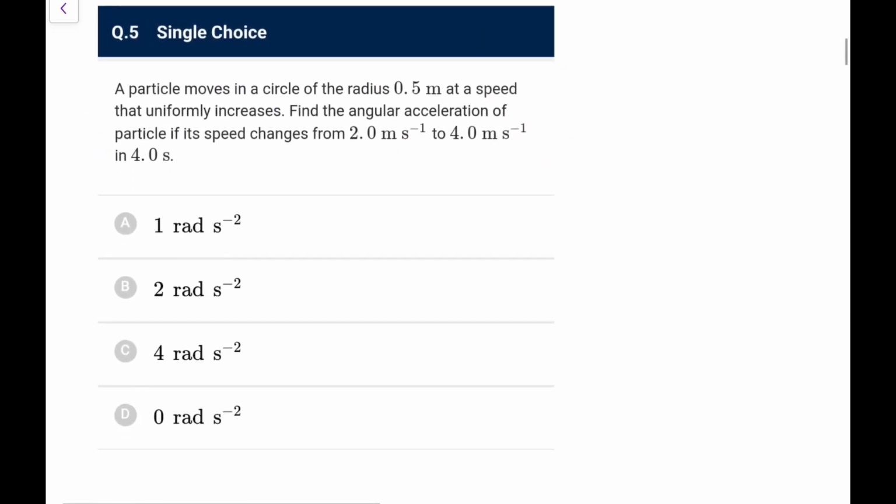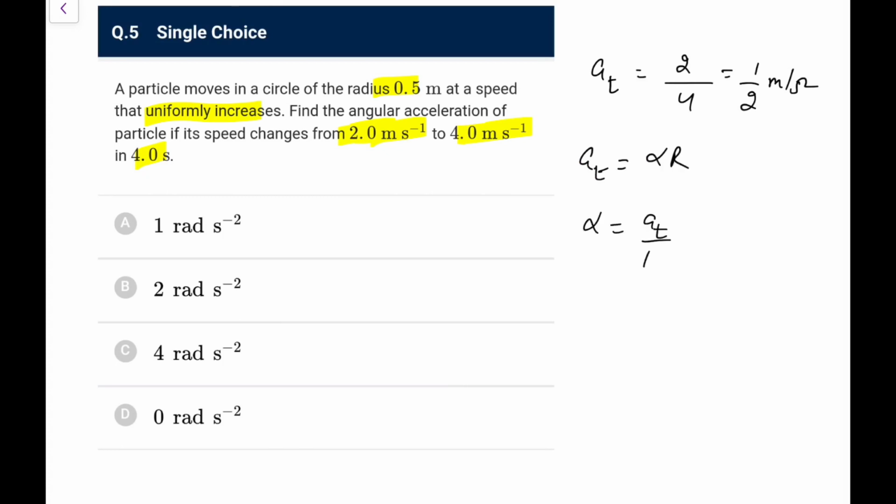Next one. A particle moves in a circle of radius half a meter at a speed that uniformly increases. Find the angular acceleration of the particle if speed changes from 2 to 4 in 4 seconds. So directly, first of all, AT would be change in speed, that is 2 meter per second upon 4 seconds, that is 1 by 2. AT is generally what you write as alpha r. So alpha would be AT by r. That comes out as 1 radian per second square if you solve it. So this is option A.